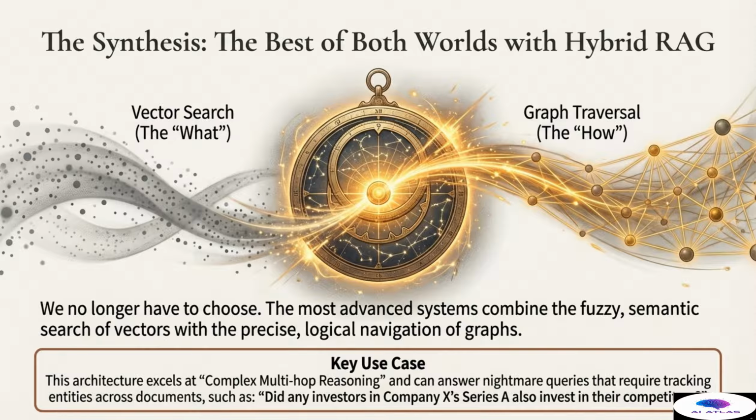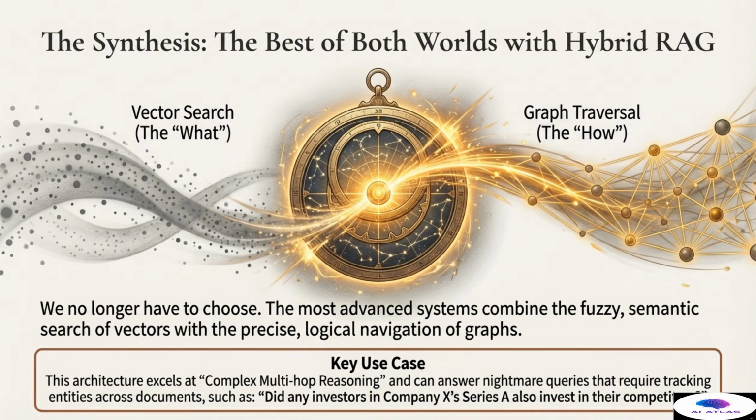Hybrid RAG is the architecture that successfully combines the semantic discovery power of vectors with the precise, logical navigation of graphs. This structure particularly excels at complex multi-hop reasoning. It can answer nightmare queries that are functionally impossible for pure vector search, queries that require tracking specific entities across multiple documents and relationship types.